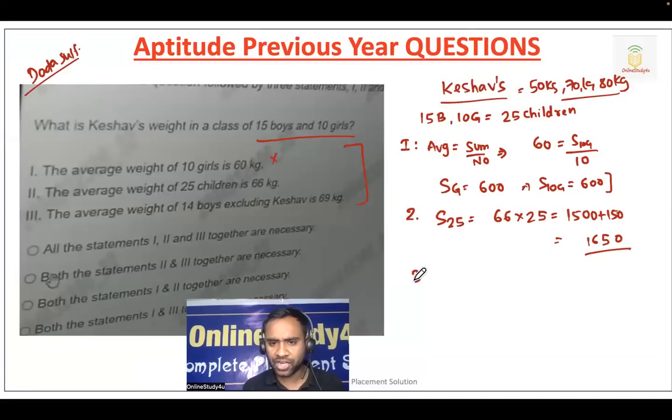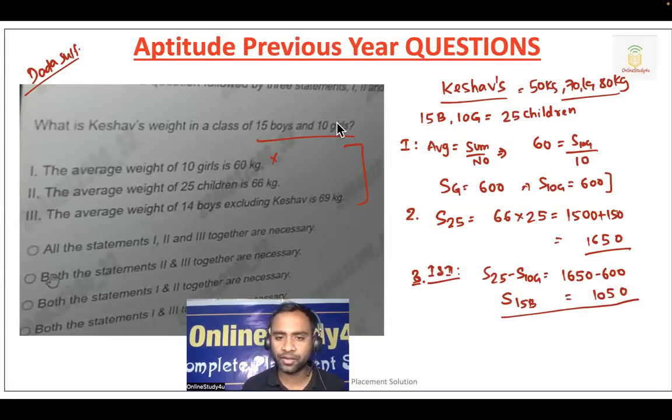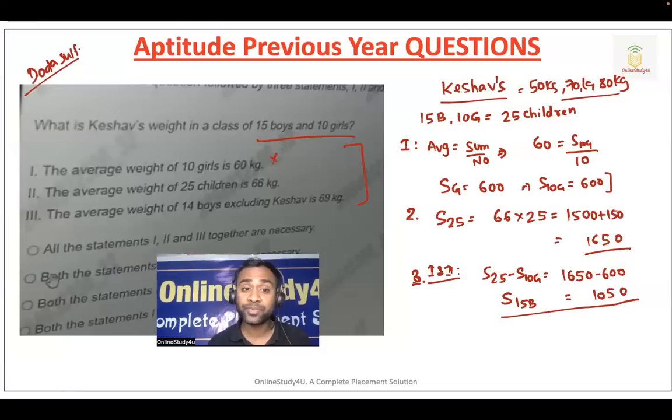Then, with statement 2 also, we are not able to say what is the weight of Queso. But statements 1 and 2, if we combine, what will we get? Total 25 minus 10 girls weight, so 1650 minus 600. That means we will get the 15 boys weight, the sum of total 15 boys from 1 and 2. But still we are not able to get the Queso weight.